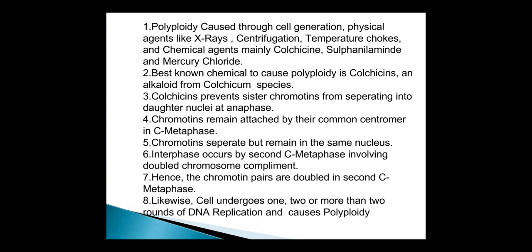Polyploidy is caused through cell fusion, physical agents like X-rays, centrifugation, temperature shocks, and chemical agents, mainly colchicine, sulfonamide, and mercuric chloride. The best known chemical to cause polyploidy is colchicine, an alkaloid from Colchicum species, like Colchicum autumnale, Colchicum luteum, and Colchicum speciosum.